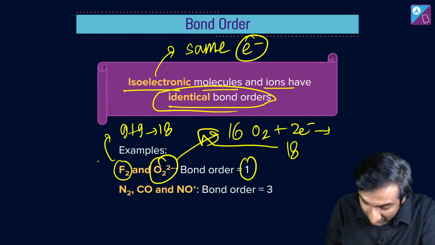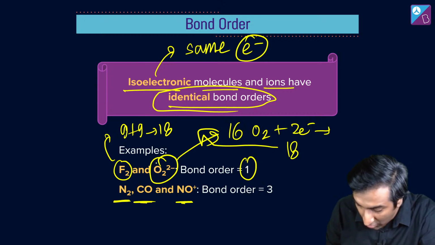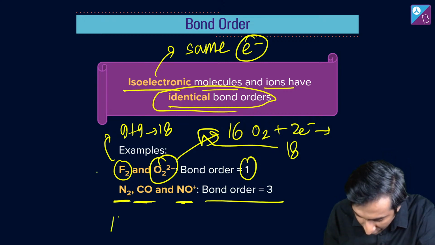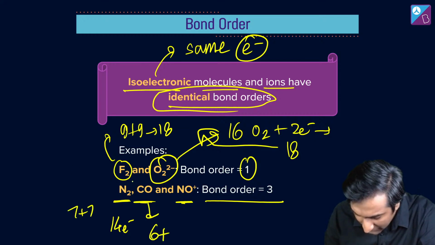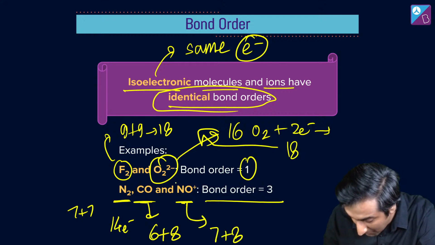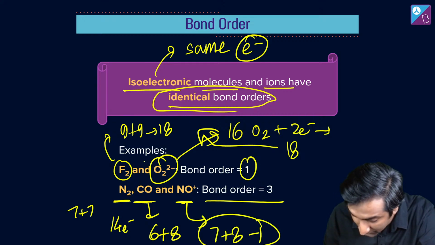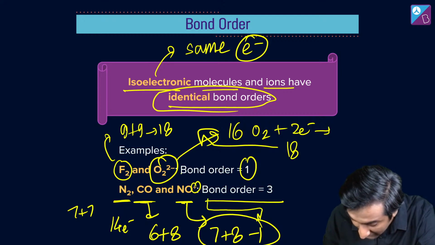Similarly, देखो N2, CO and NO plus, all of them have a bond order of 3. Why? Because they all have 14 electrons. यहाँ तो straightforward है, right? 7 plus 7. Here it's what? It is 6 plus 8, right? इसमें क्या है? It is 7 plus 8 minus 1. Why minus 1? Because of this plus charge. This plus charge की वजह से minus 1.